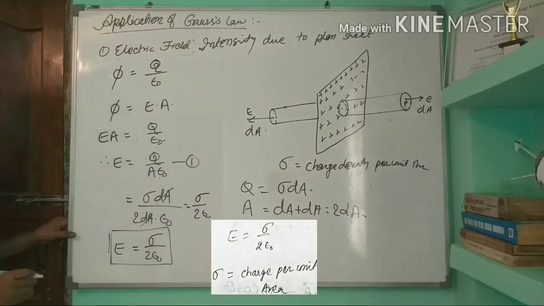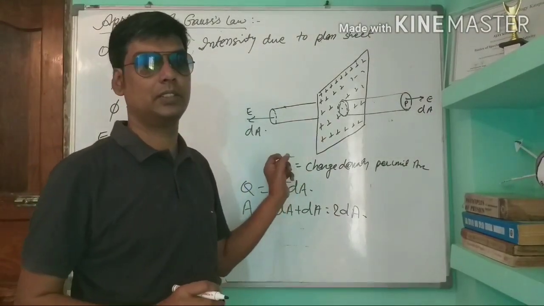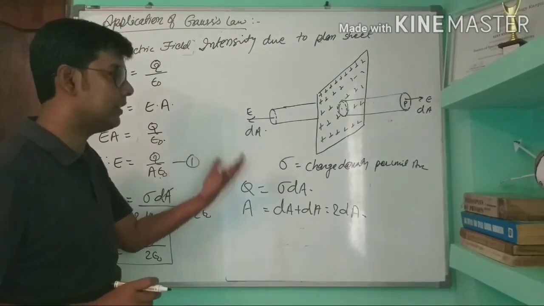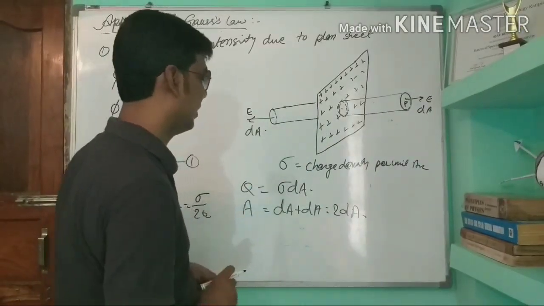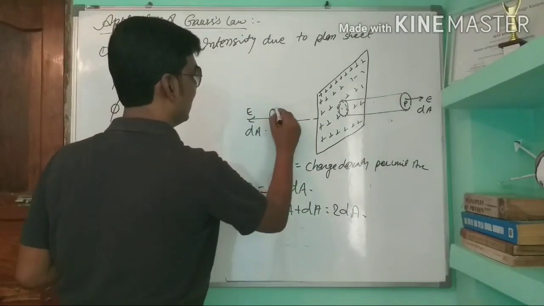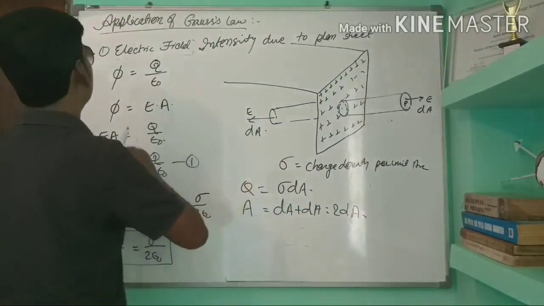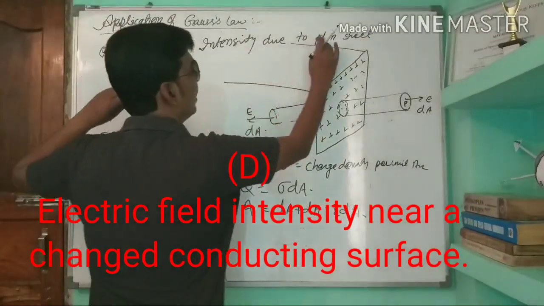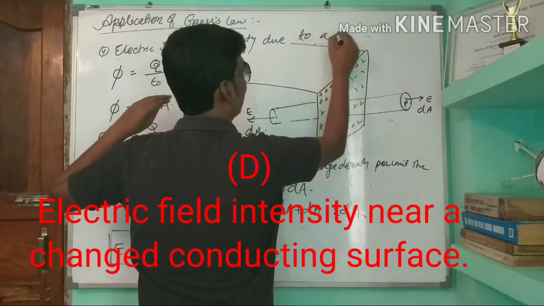See how easy it is. But what if this plane sheet is thicker? So how will we calculate the electric field intensity? We will calculate it as we calculated in the case of this plane sheet. This portion, suppose it is here, but it is a very large sheet. Now number 4. Now we will calculate electric field intensity due to a conductor.